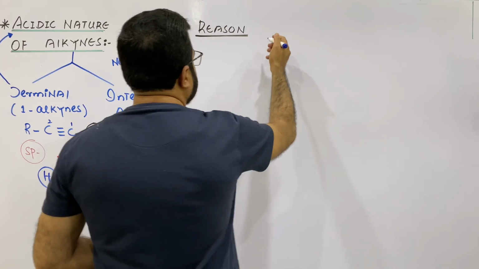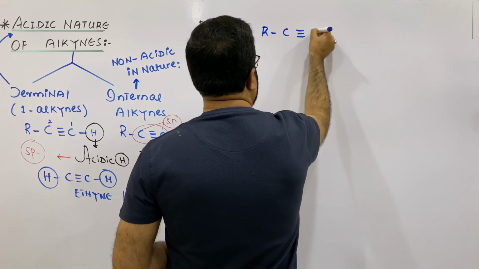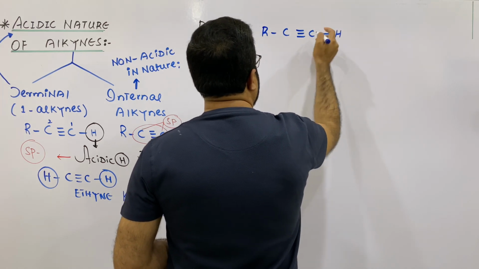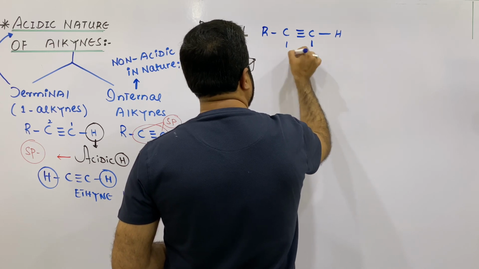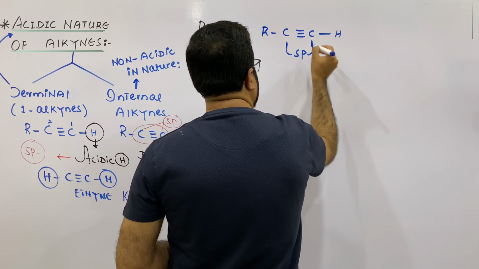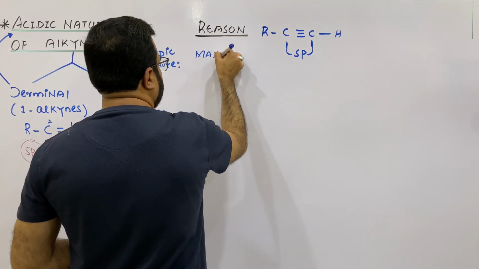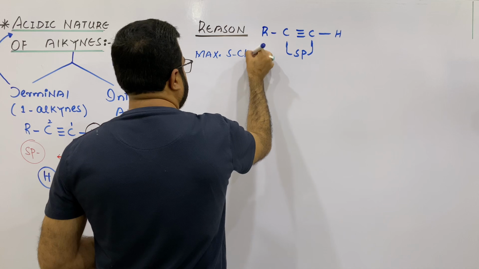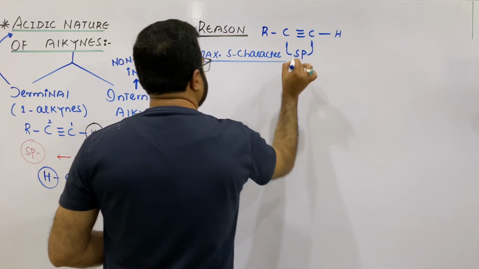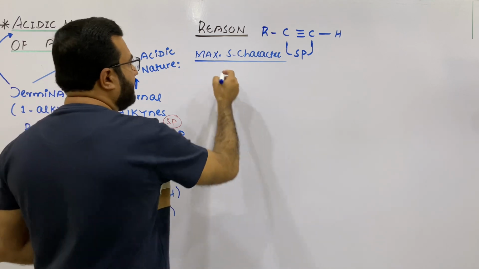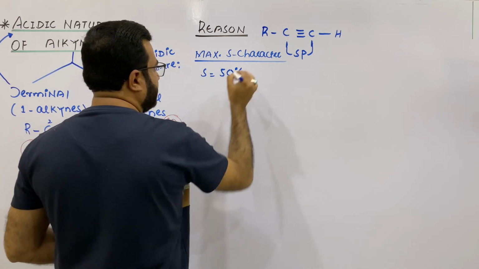My dear students, you know that if a carbon is sp hybridized, it has maximum s character, and maximum s character in any type of hybridization can be 50%.